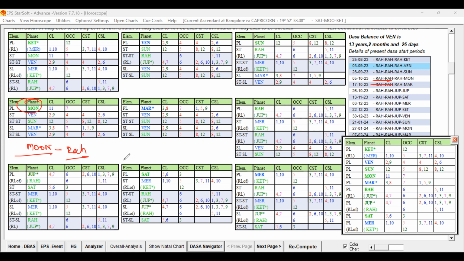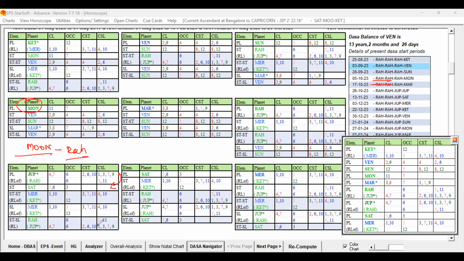Everybody in IT will be interested in going for at least on-site work. So during Moon Dasa, she was looking for travel abroad for on-site. So which period is supportive, that we have to check, right? So as we already discussed, Jupiter is good, Saturn is good, all the planets are having favorable key planets, right? That we already discussed. So in Moon Dasa, Jupiter also could have supported, but Jupiter star level is not very strong. It is supportive, but Jupiter is passing its ruler link, so that way it could also support.